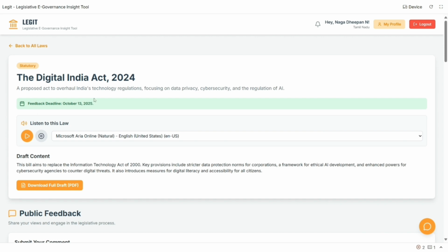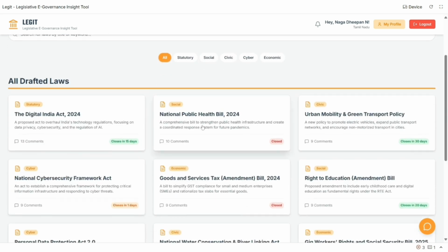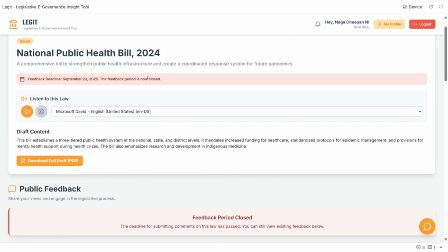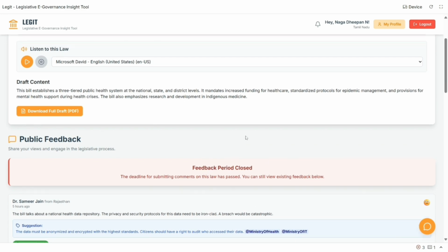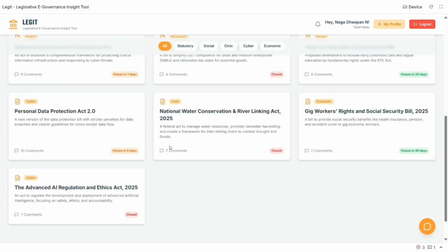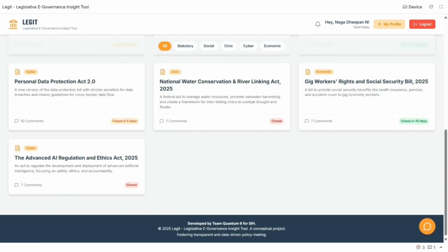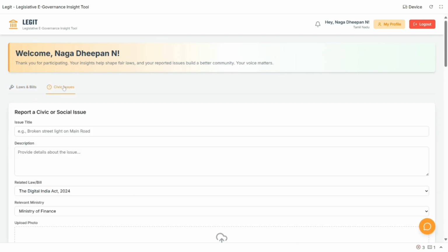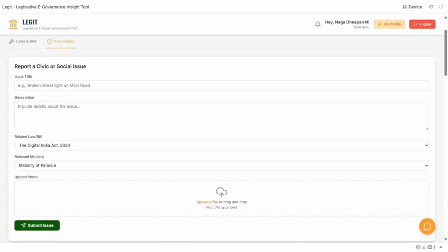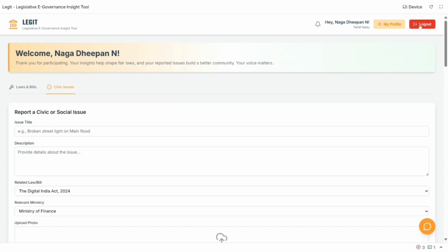Feedback deadline is also shown for each law. The laws for which the deadline is over will also be listed but no longer accept new comments and suggestions. The public login is divided into two pages. One is laws and bills, in which all the laws will be listed, and the other is civic issue, where people can report their issues related to a particular law.